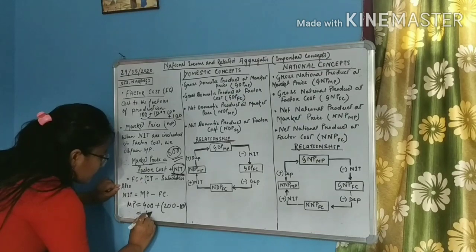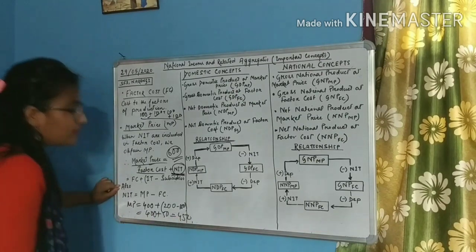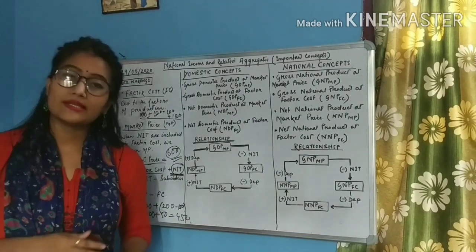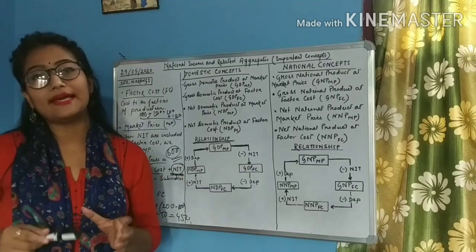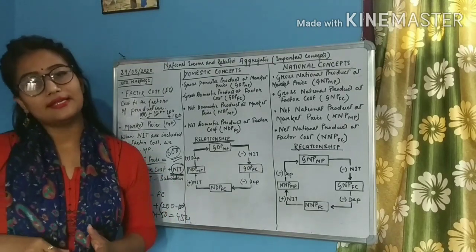So students, 400 plus 50, 450. So market price is equal to the factor cost plus the net indirect tax. Net indirect tax means indirect tax minus subsidies.